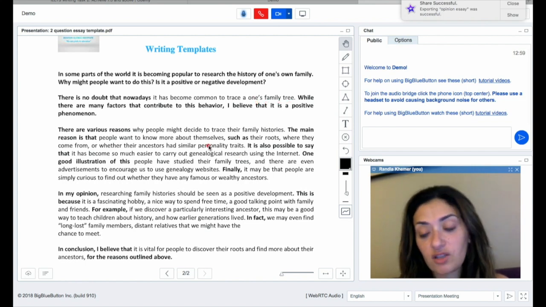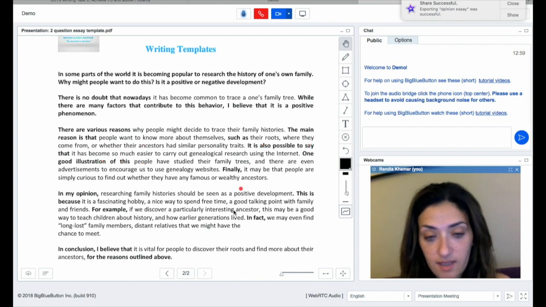You're using a lot of cohesive devices. There are various reasons. The main reason, such as it is possibly, all of these, the one in bold, are cohesive devices. And then they're using their, you're using they, pronouns, right? And then if you look at body paragraph number 2, in my opinion, researching family histories should be seen as a positive development instead of phenomena.